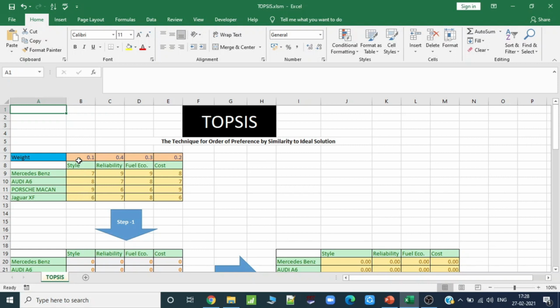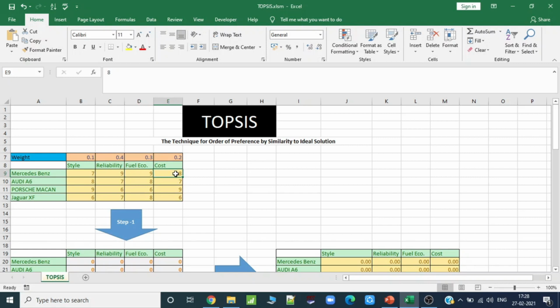And the person is actually 10% focused on the style. He is more focused on the reliability. So Mercedes-Benz got 9 ratings, Audi A6 got 7, Porsche Macan got 6, and Jaguar XF got 7. Similarly, we fill the matrix regarding the ratings. We can also use particular values like fuel economics. We can also fetch how many kilometers this car runs on 1 liter.